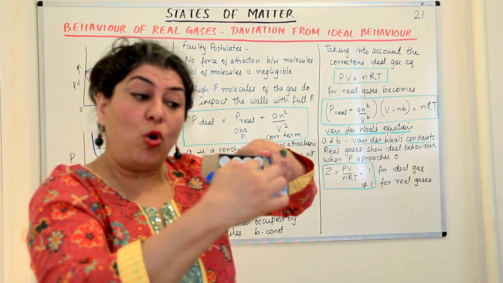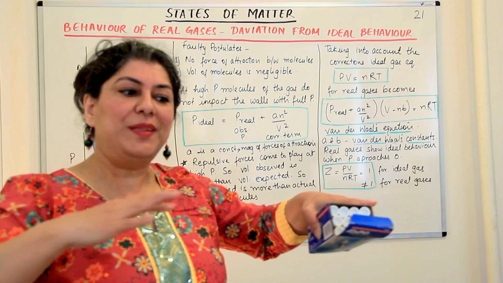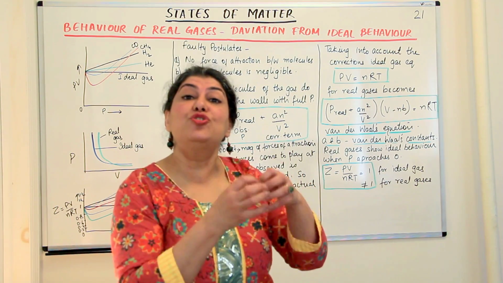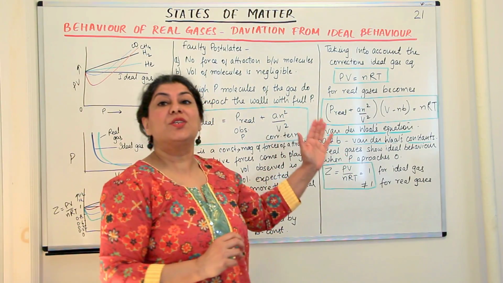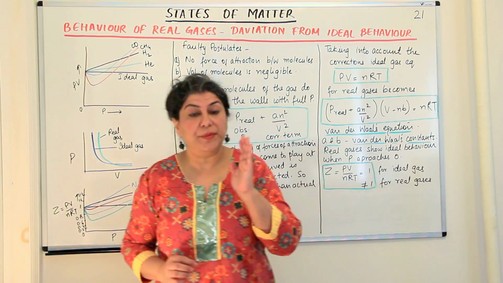While their actual volume is less, the volume that they occupy is more than their true volume. This was not taken into consideration when the kinetic molecular theory of gases was given.